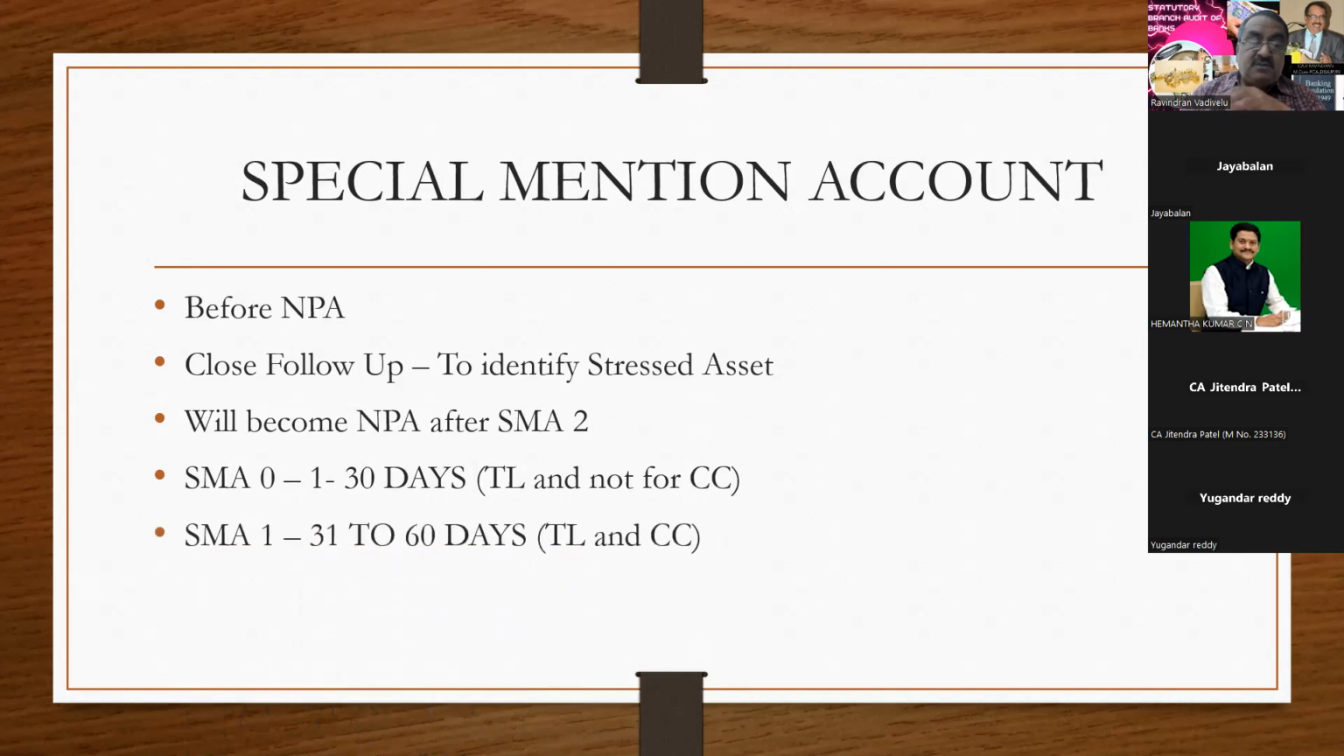SMA 1 starts from 31 to 60 days, and SMA 2 starts from 61 to 90 days. So for both SMA 1 and 2, term loan and CC are applicable. But for SMA 0, only term loan is applicable. This is an exercise before NPA, and SMA 0, 1, 2 you have to remember. This is the highlight of special mention account.